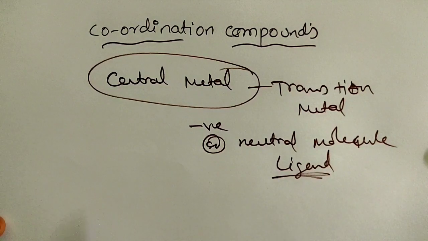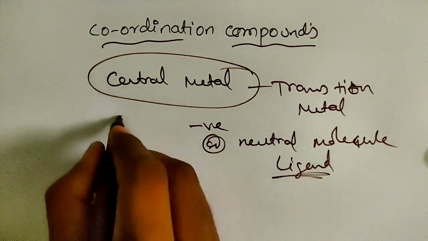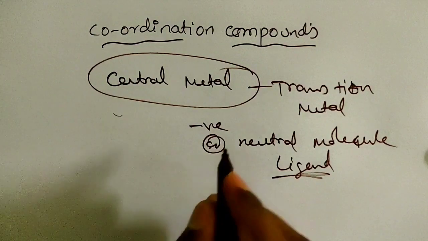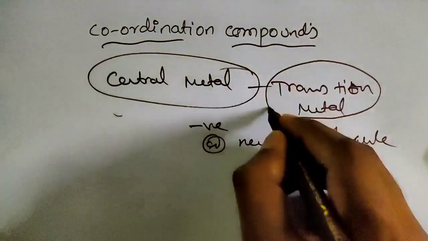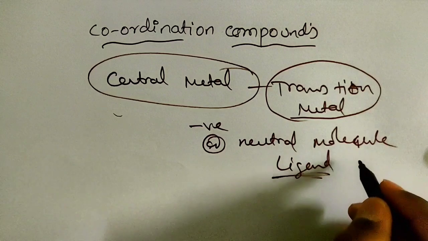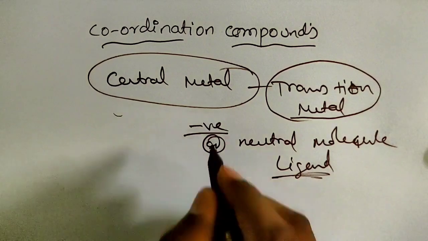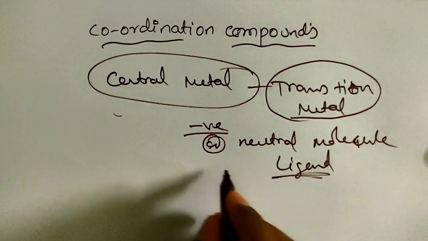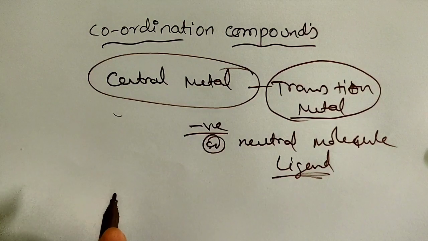But what we have to understand is: coordination compounds are special compounds formed by the reaction of transition metals with neutral or negative molecules, such as ligands.